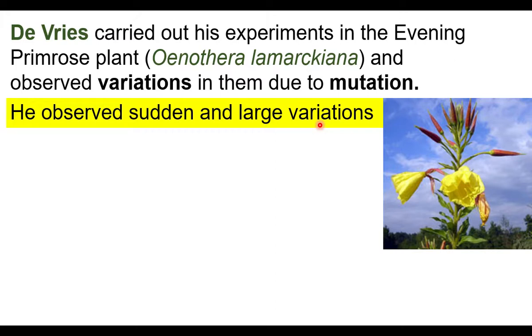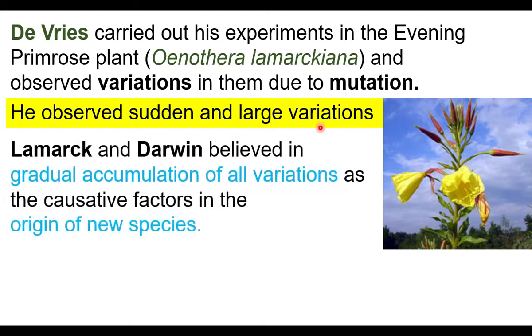Lamarck and Darwin believed that small variations accumulate for many generations and promote evolution. Gradual accumulation of variations causes the origin of new species. This is the idea of Lamarck and Darwin.